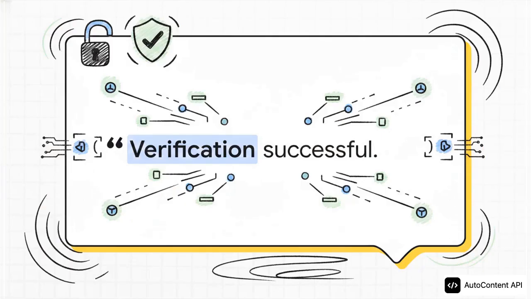Let's zoom in on that first part for a second. Verification successful. We can confidently report this phrase as a confirmed triumph. According to the information we have, this is a major breakthrough in the sequence. It indicates that whatever unseen security barrier was out there analyzing our presence, scanning our digital footprint for anomalies, well, we successfully passed it. We've been judged, we've been verified as legitimate, and we are cleared.